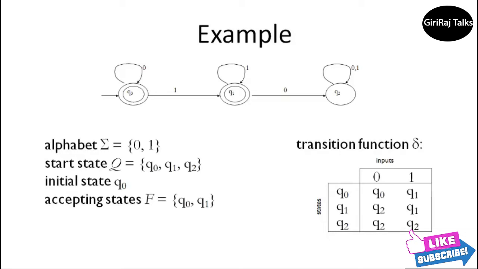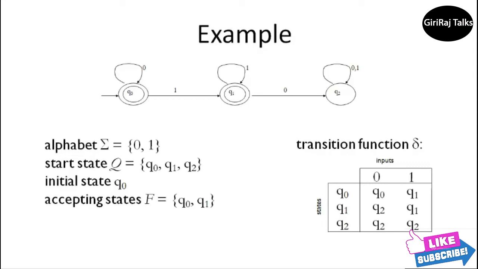So here I am representing inputs on the top and states on the side. Each state, with each input, passes to the next state. The inputs in sigma are 0 and 1, and in Q the states are Q0, Q1, Q2.